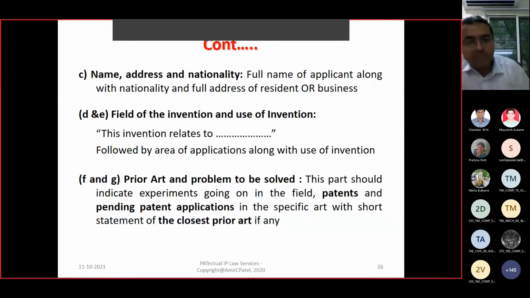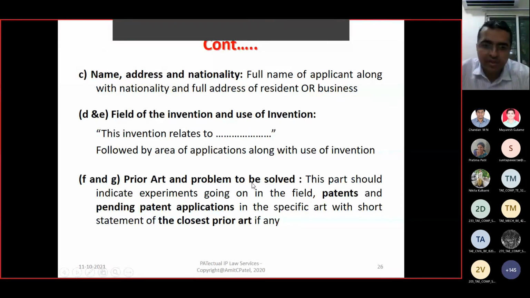And then you propose to overcome all these unsolved problems: we are coming up with this new invention which is going to solve them. So under prior art and problem to be solved, you give all these details in 3 to 5 pages: background, available solutions, their drawbacks, some references and so on.